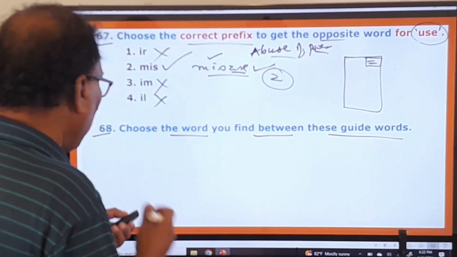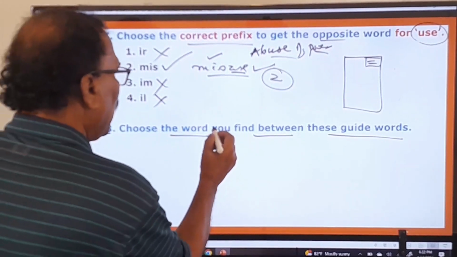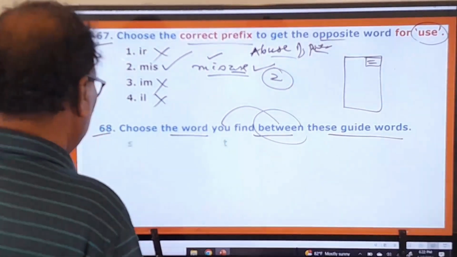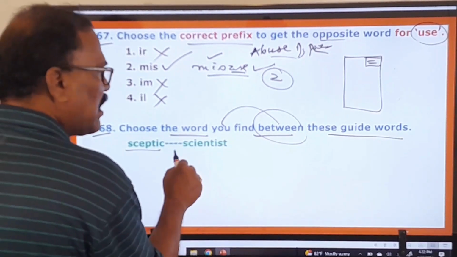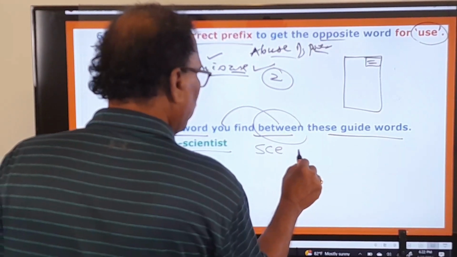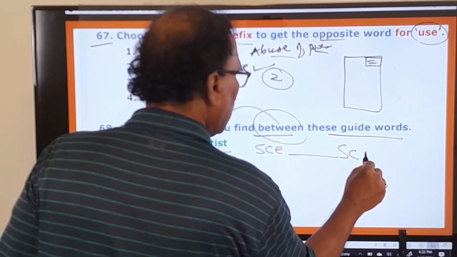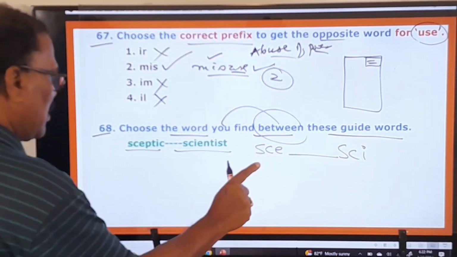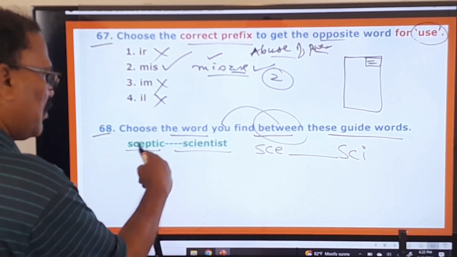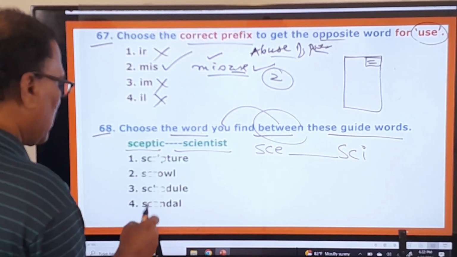Okay, and here now he is asking you to find the words between these guide words. What are the guide words given here? Let us see that here. "Septic" and "scientist." Okay, that means SCE and SCI. So this is there. So what are the words that fall between these two guide words? Let us look at the things.